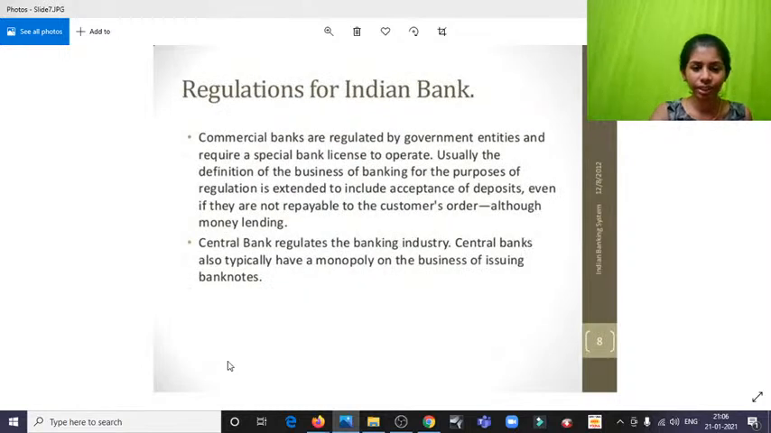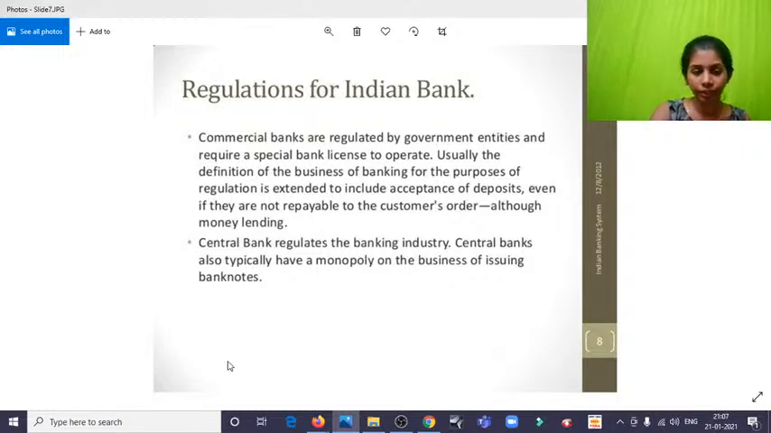And regulation of Indian banks: commercial banks are regulated by government entities and require a special bank license to operate. Usually, the definition of the business of banks for the purpose of regulation extends to include acceptance of deposits, even if they are not repayable to the customer's order, although money lending.